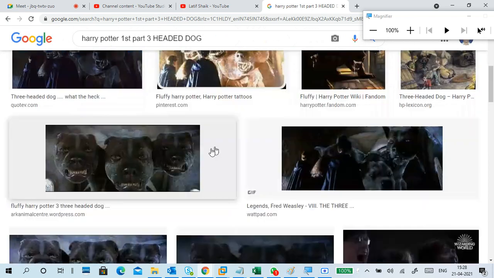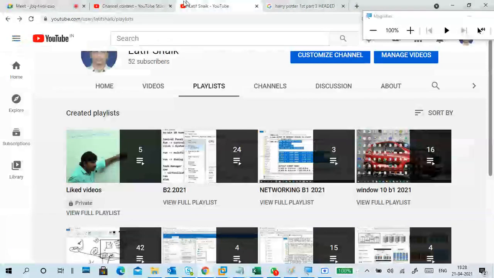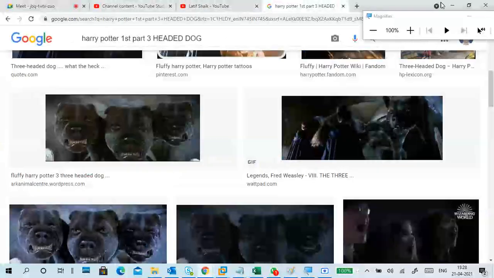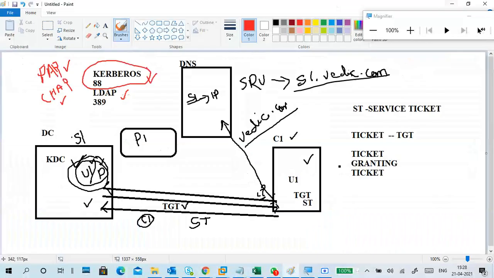A dog can have three heads, so it is one of the strongest authentication protocols. Kerberos, KRB. It is a very simple short form at the service level. If you see KRB, it means Kerberos. TGT, ticket granting ticket. TGT, KRB, Kerberos ticketing system. So this is a very simple one. I hope you understand.